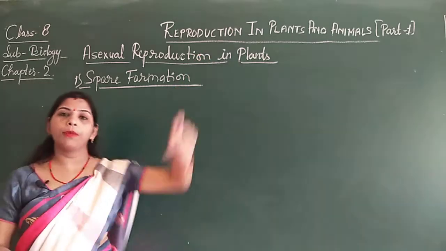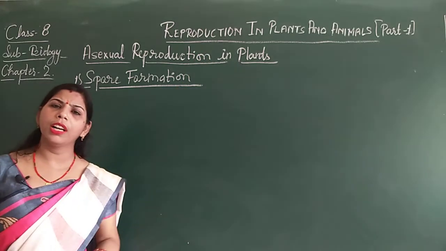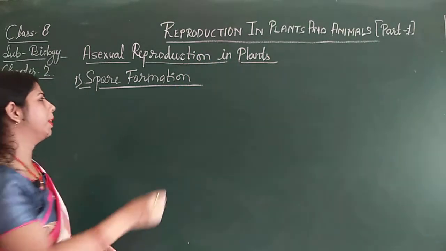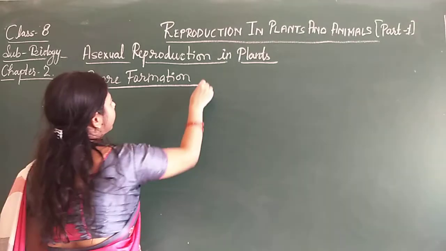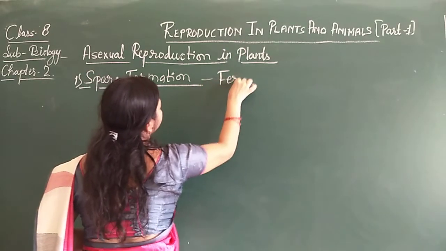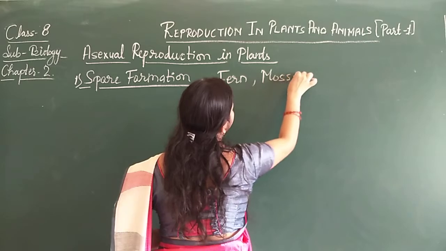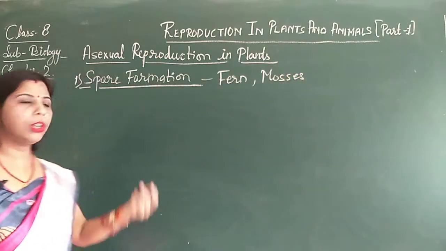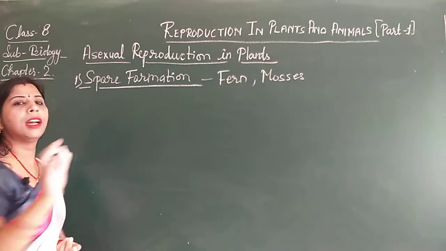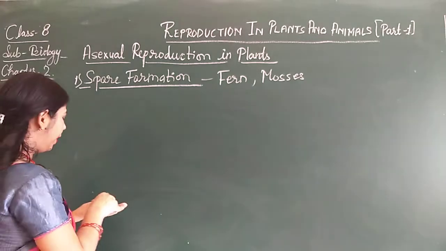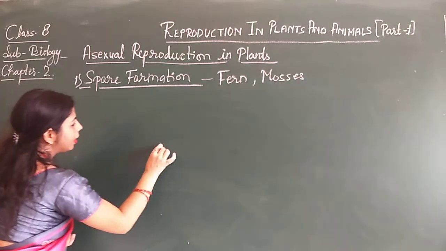Spore formation occurs in fern, moss, and Rhizopus. Bread mold is also known as Rhizopus. Now what happens here? The structure is like this.